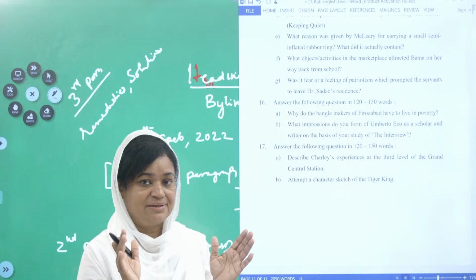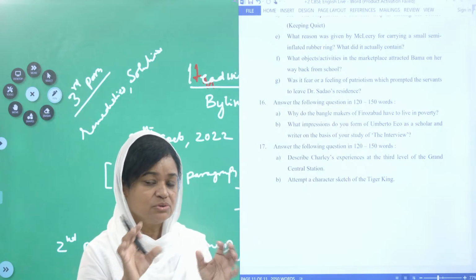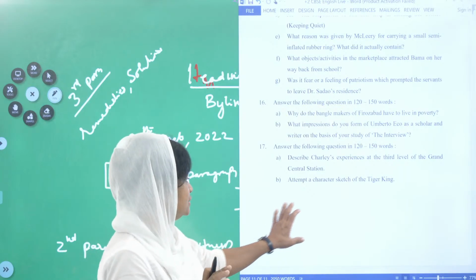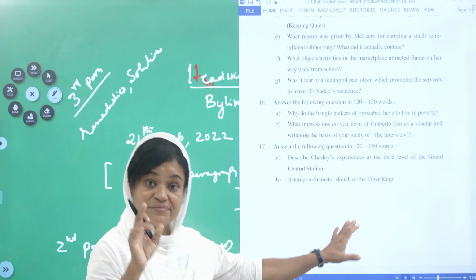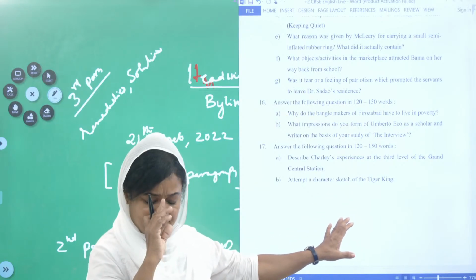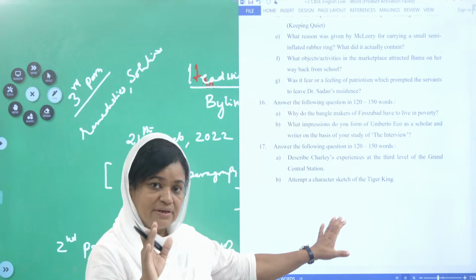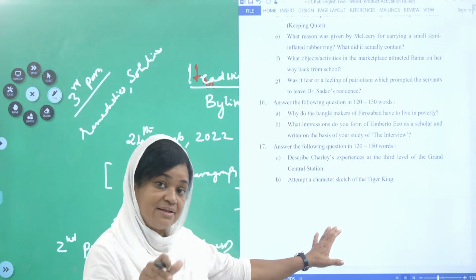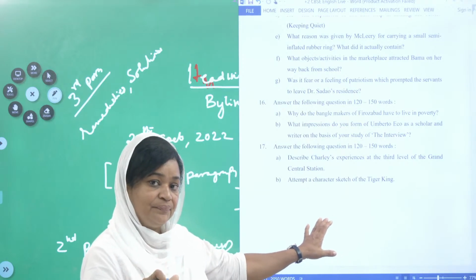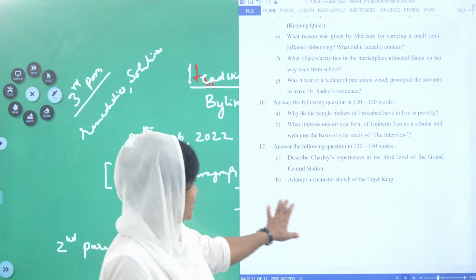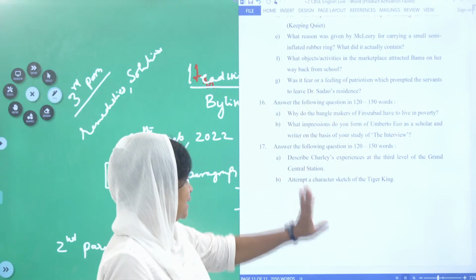It is different and it is a bit hard also. So please go through that. The third one, the weird experience which Charlie had in the Grand Central Station. Nobody has gone through that level, okay? That you have to explain neatly.